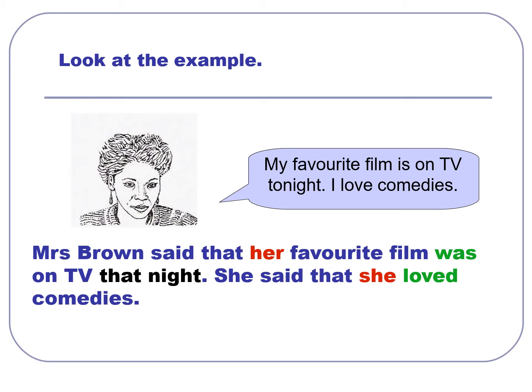I want you to notice what has changed in this example. First of all, we added the word "that," and this word is optional. It's up to you whether to add it or not. So we can say Mrs. Brown said her favorite film directly.